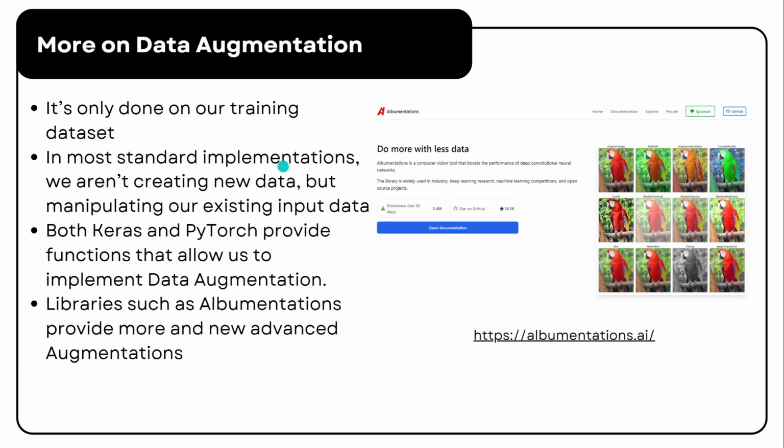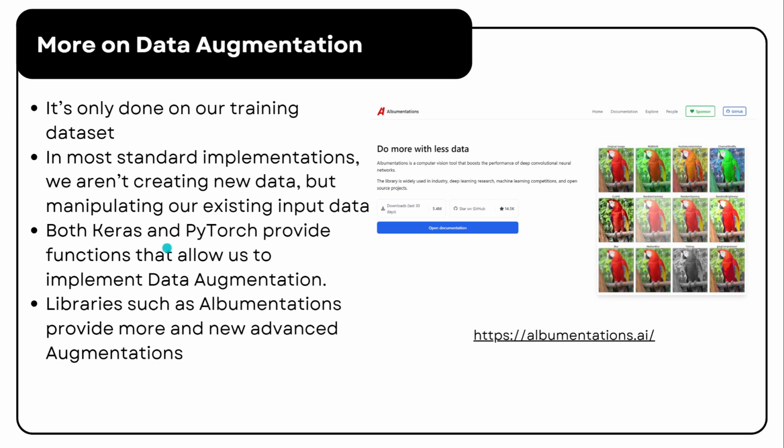Okay, so here's a bit more on data augmentation. So augmentations are applied only to the training dataset. They do not generate entirely new data, but instead modify the existing input data. So this is important to keep in mind.